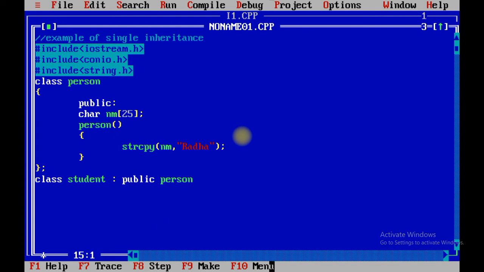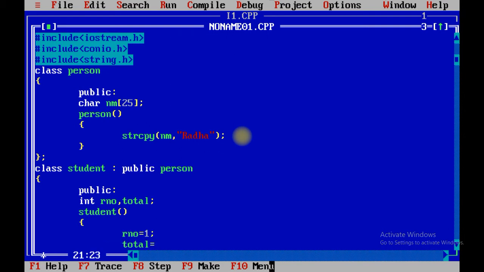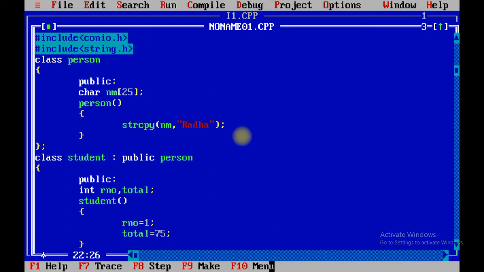Now what we need to do? We need to take integer roll number and total, right? And inside student constructor we are going to initialize RNO by 1 and total by 75, say for example.